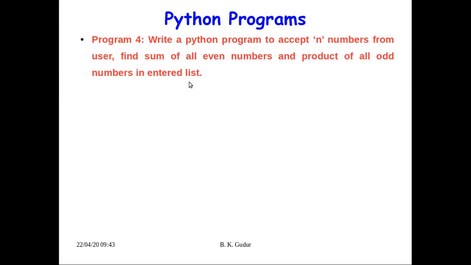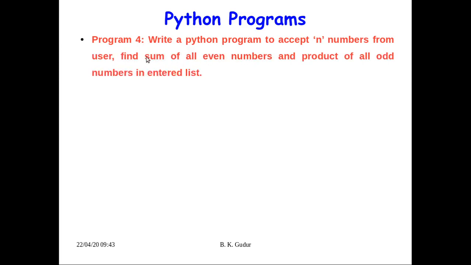A very simple program has to be written, where we'll ask the user to enter the value of n. Later we'll tell the user to enter n numbers, and as the user goes on entering, we'll read the numbers and add them to a list. Once all the n numbers are read, we'll take two variables, one as even sum and another as odd product.